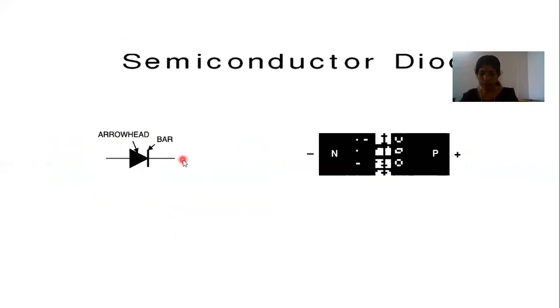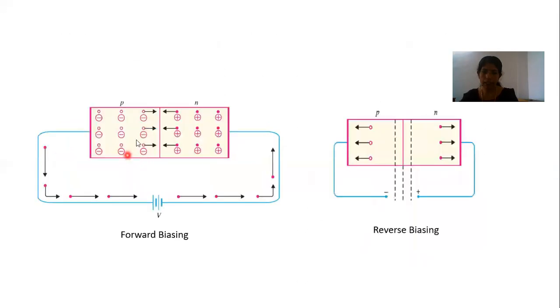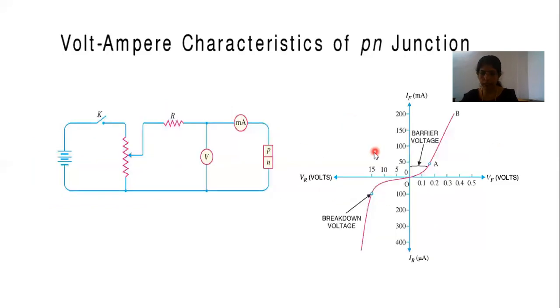It permits flow of current only in one direction. We know that if it is in forward biased condition, then only current flow will occur. If it is in reverse biased condition, current flow will not occur within the junction. So with this property, we are going to study the VI characteristics of a PN junction.